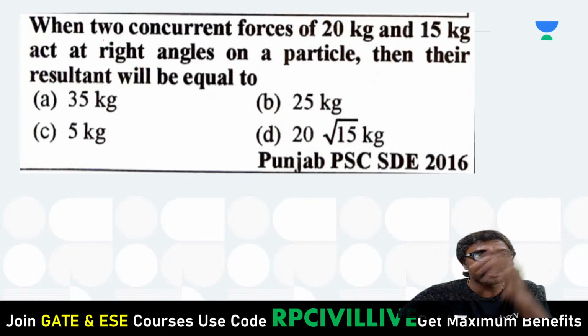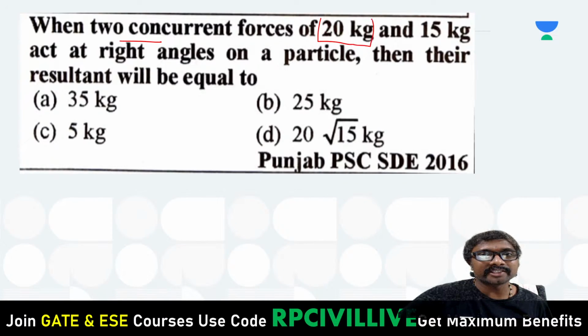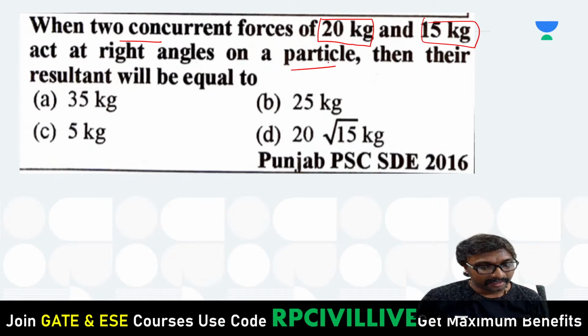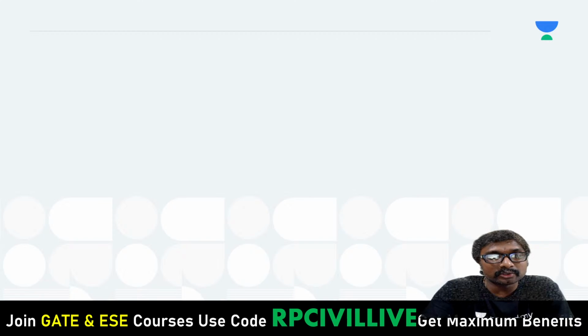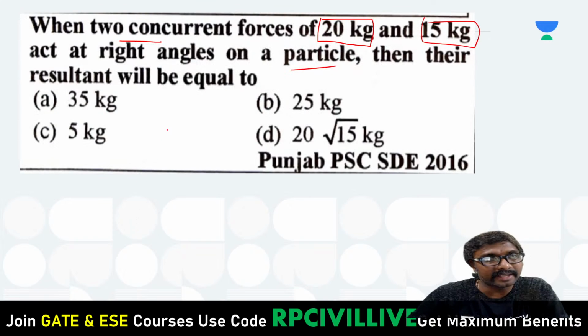If you just take this question: when two concurrent forces of 20 kg and 15 kg act at right angles on a particle, at which angle are the two forces acting to each other? They are acting at 90 degrees, right angles to each other. Whenever they act at right angles, what is the resultant force? The resultant force R will be equal to under root